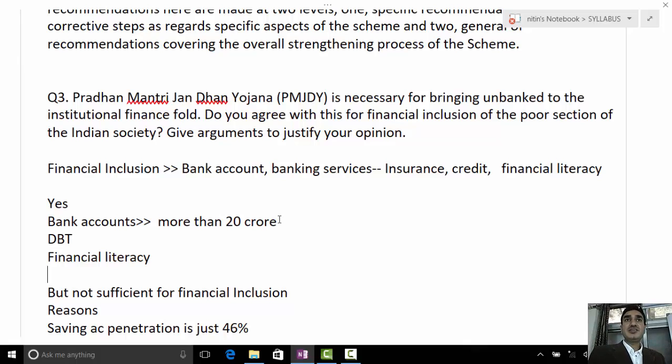Though there is a negative side of that as well, like being used to divert black money into that, but that is not what the question is asking, right? We should stick to what is asked. We can write that in the criticism part of this. Black money into white money. Because the question is not about black money.